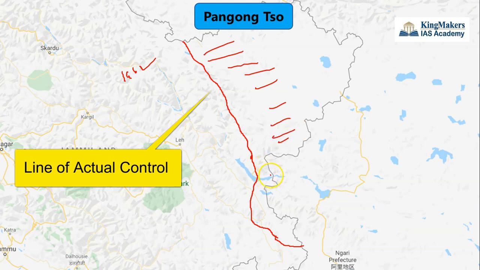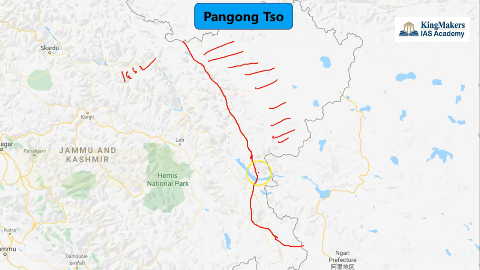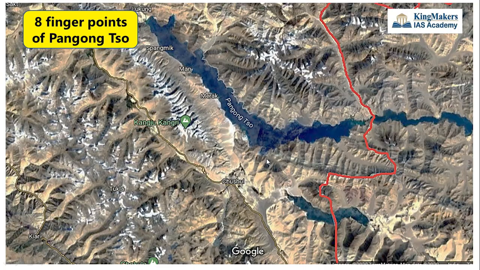And in Pangong So Lake also, India claims here, but China has occupied this entire region. So it is under the control of China. So here only we are having one of the face-offs. That face-off took place exactly in this particular region of Pangong So Lake. Let us understand in detail. So here only we are having those 8 finger points of Pangong So Lake. Let us see in the satellite map.